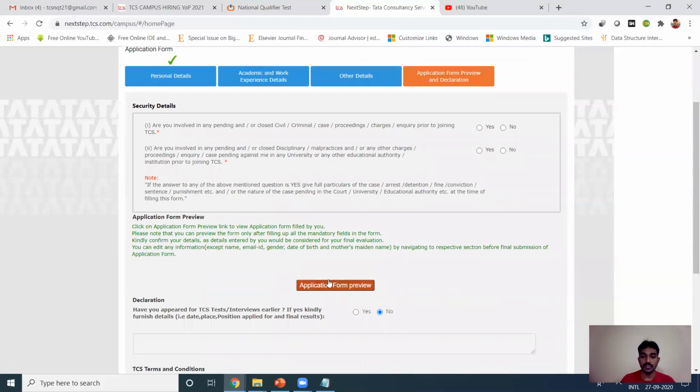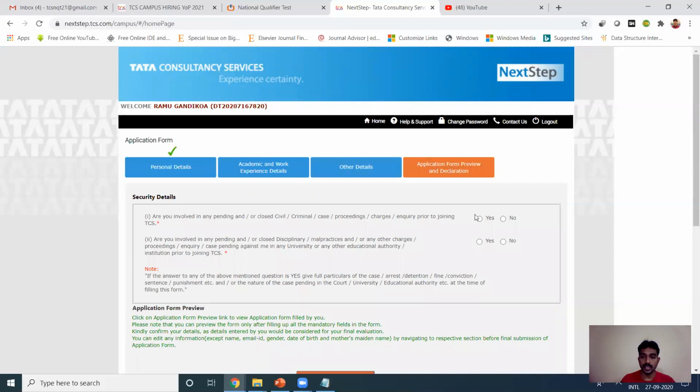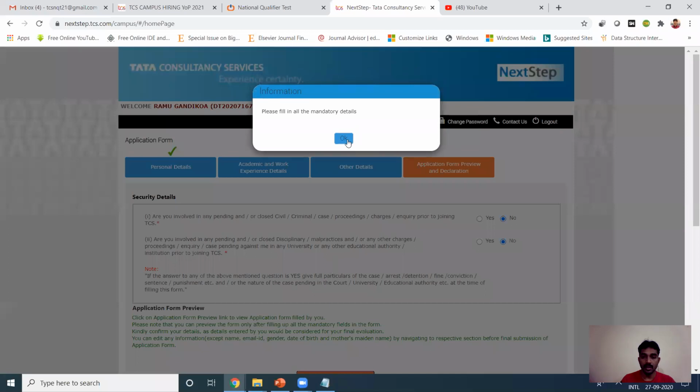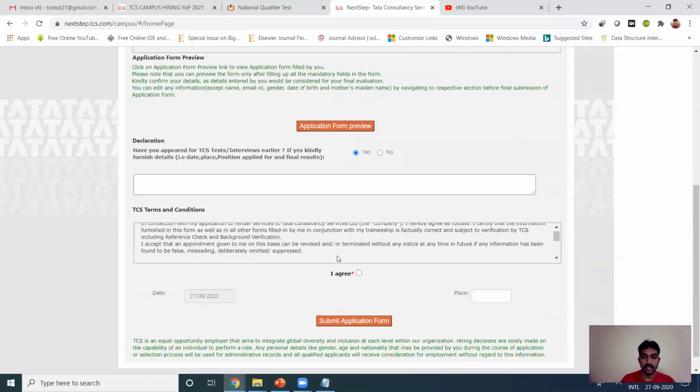Now the application form preview. Any issue involved, pending or closed? No, no, right? Yes, and I agree. Right. So write your place.